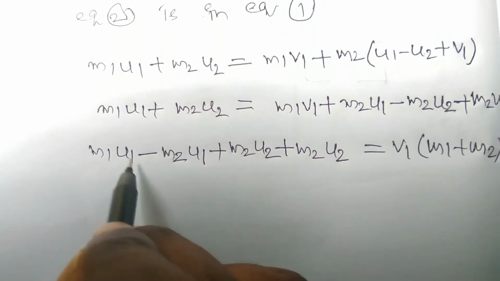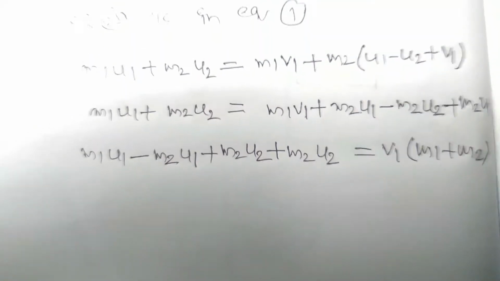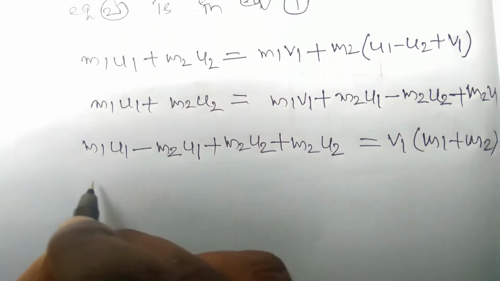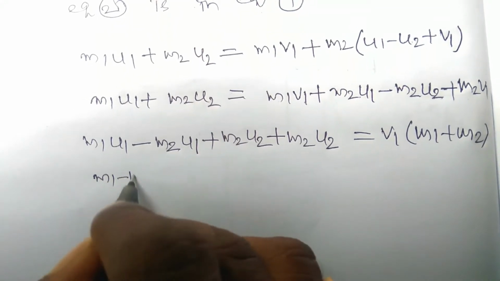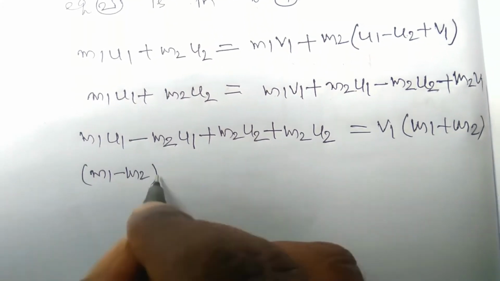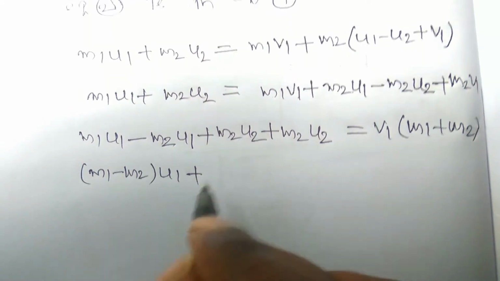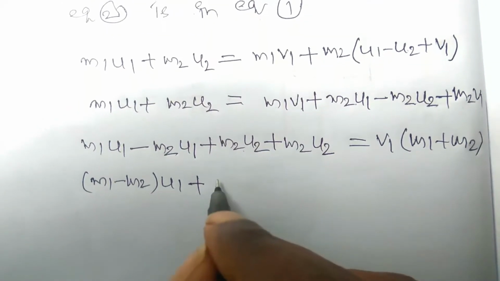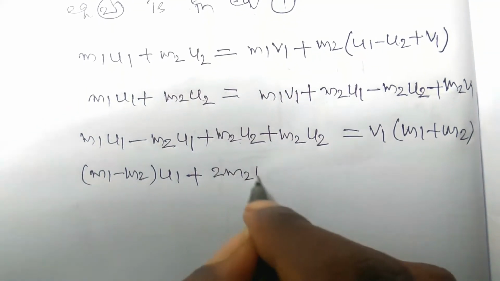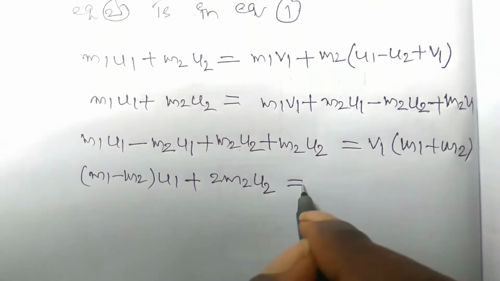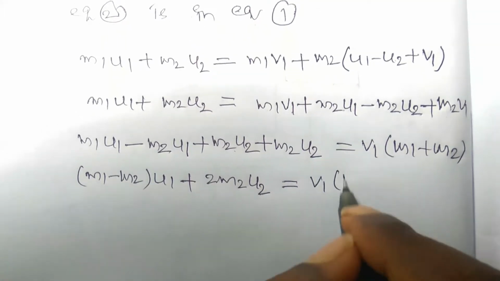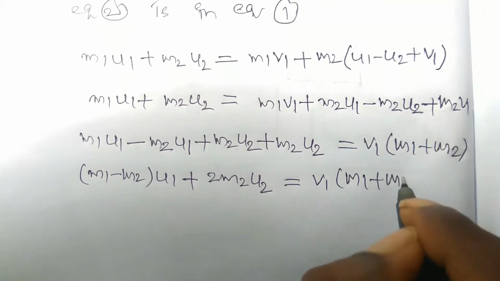Here m1 u1, m2 u1, u1 should be common here, so there you can write m1 minus m2 into u1 plus m2 u2, m2 u2, it is nothing but 2m2 u2, okay? It is equal to v1 should be common, whereas m1 plus m2.